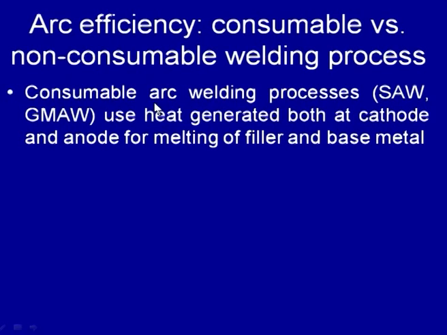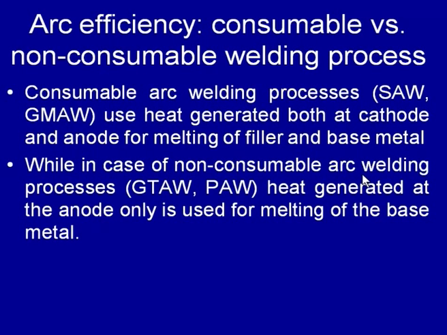So, if we look into the details of the arc efficiency in respect of the consumable and the non-consumable arc welding process, then the consumable arc welding process uses the heat generated both at the anode and the cathode side for melting of the electrode or the filler material and the base metal, while in case of the non-consumable arc welding process, only the heat generated in the anode side is used for melting of the base metal.